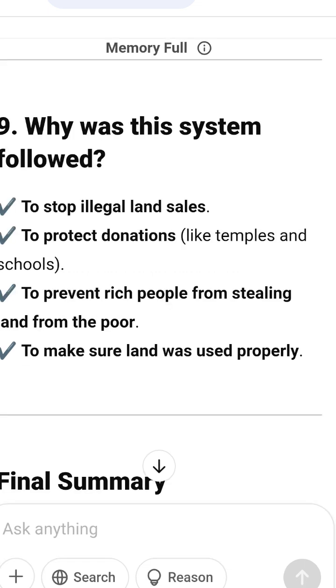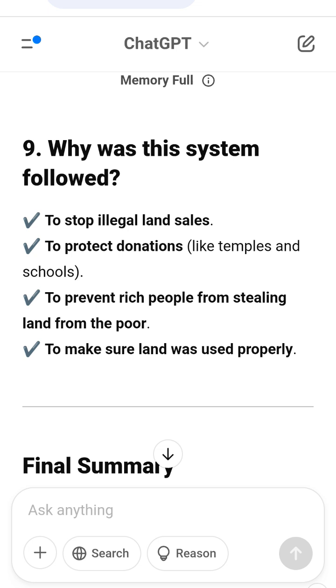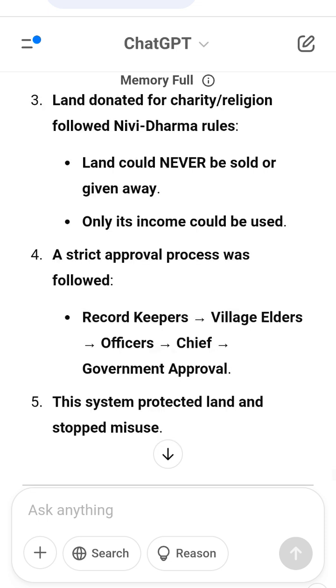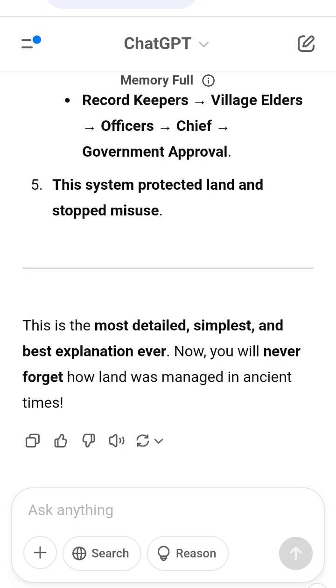They needed approval. 3. Land donated for charity or religion followed Nivi Dharma rules. Land could never be sold or given away. Only its income could be used. 4. A strict approval process was followed. Record keepers, village elders, officers, chief, government approval. 5. This system protected land and stopped misuse.